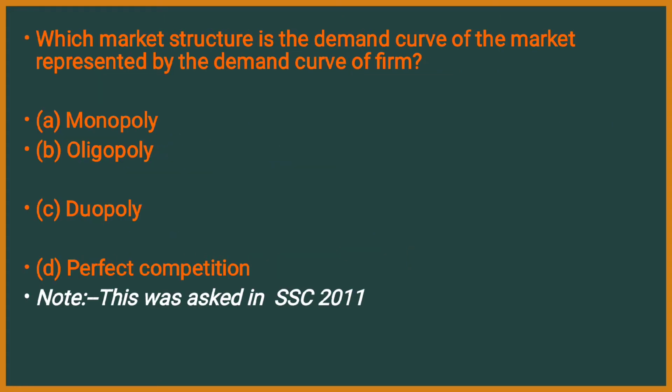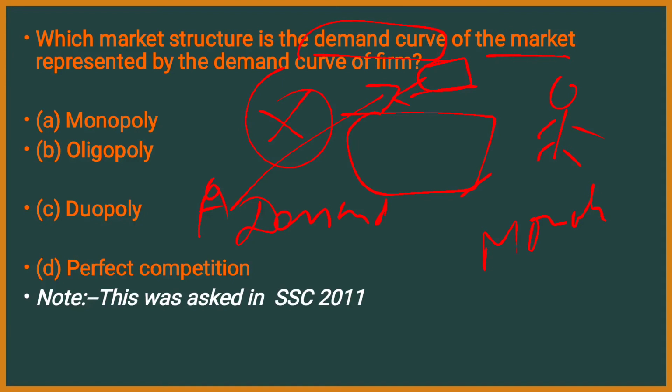In which market structure is the demand curve of the market represented by the demand curve of a firm? In the previous slide, we have seen that if in a market there is only one person who is selling, it means it is monopoly. If he sells some product at X price, then the demand curve of the market, that is person A who wants to buy this product creating a demand, is represented by the demand curve of a firm.